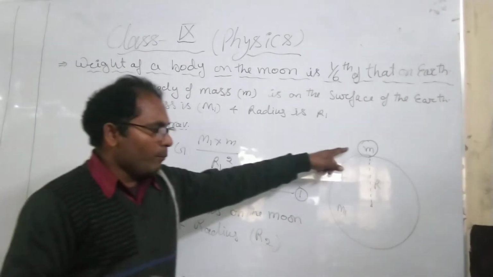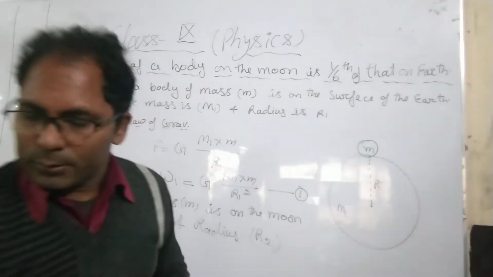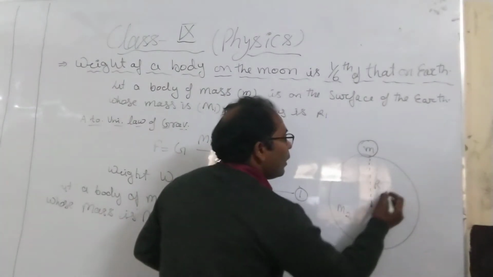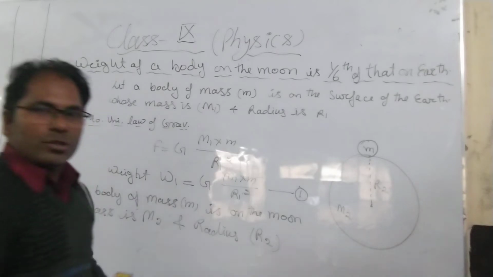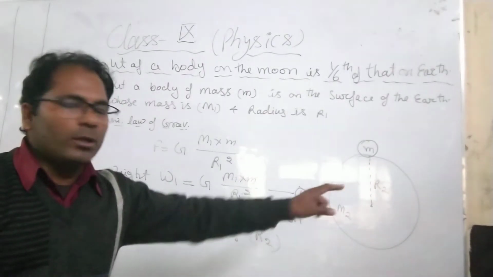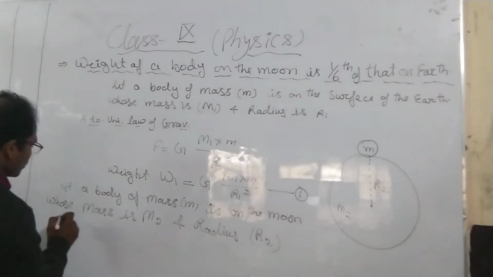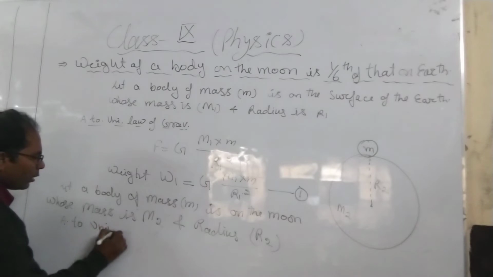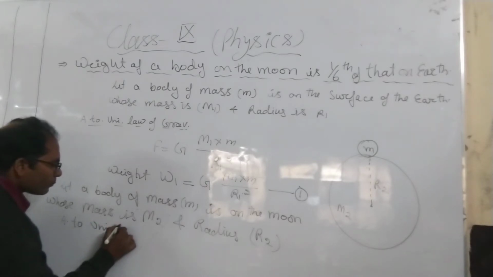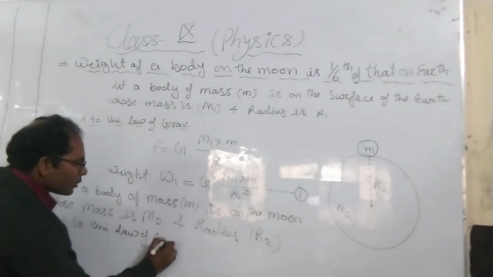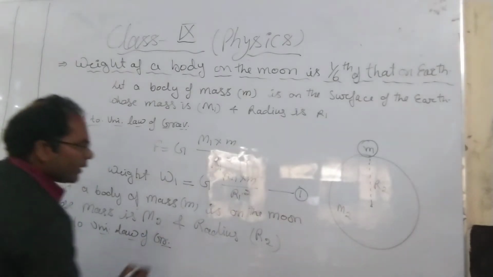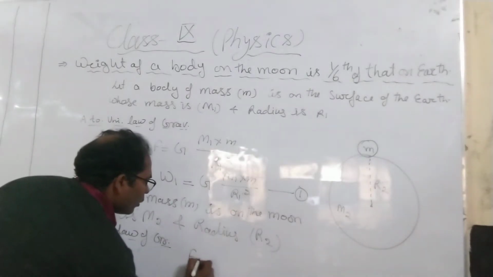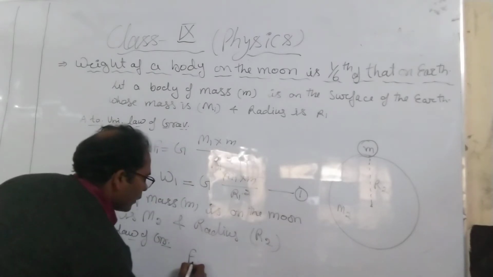So now the same body of mass m is kept on the moon. Then we can write down mass of the moon is M2 and radius is R2. Suppose mass of the moon is M2 and the radius of the moon is R2. Then again according to the universal law of gravitation, once again between two bodies the force, here F1, this you can write down F2.